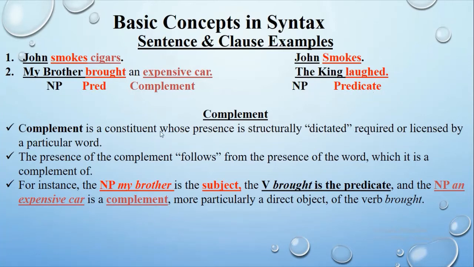A complement is a constituent whose presence is structurally dictated or required or licensed by a particular word. The presence of the complement follows from the presence of the word of which it is a complement. For instance, the noun phrase my brother is the subject and brought is the predicate and expensive car, that is a noun phrase, is a complement. More particularly, a direct object of the verb brought.